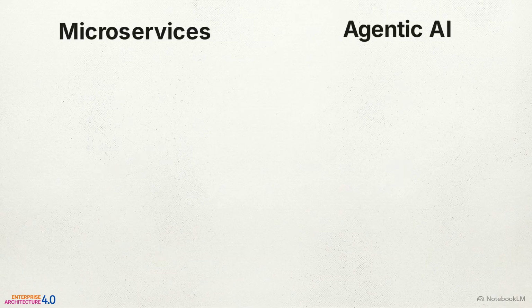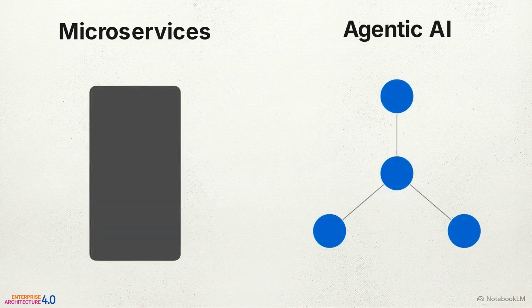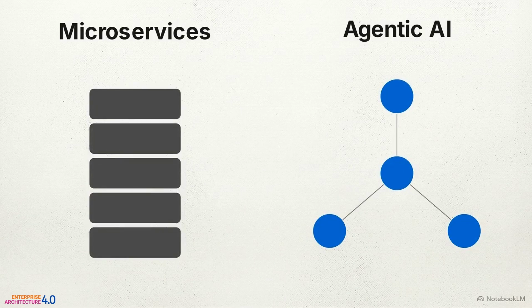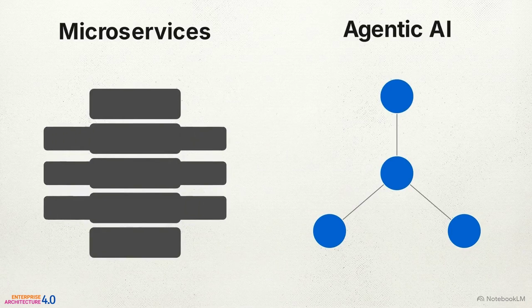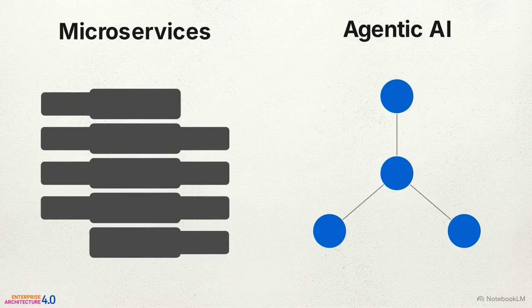This comparison illustrates the trap. On the left, we have standard microservices. On the right, an agentic AI network. They look like similar structural decompositions, but they solve different problems. Microservices decompose strictly for deployment. Breaking an application into distinct blocks optimizes for operational flexibility and scale. You isolate services so you can update or duplicate one without breaking the rest.